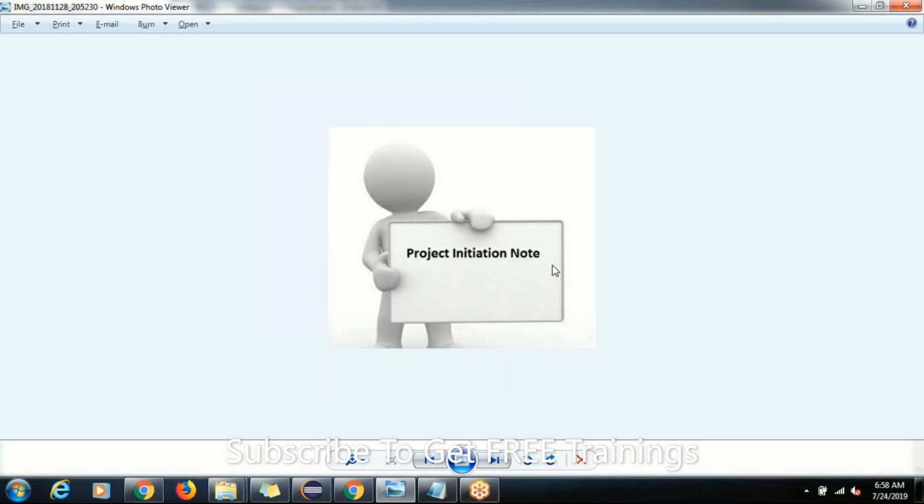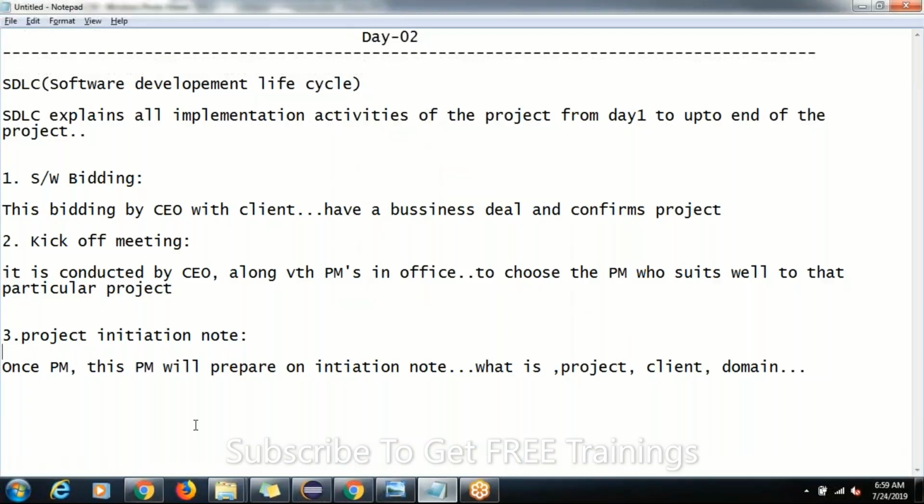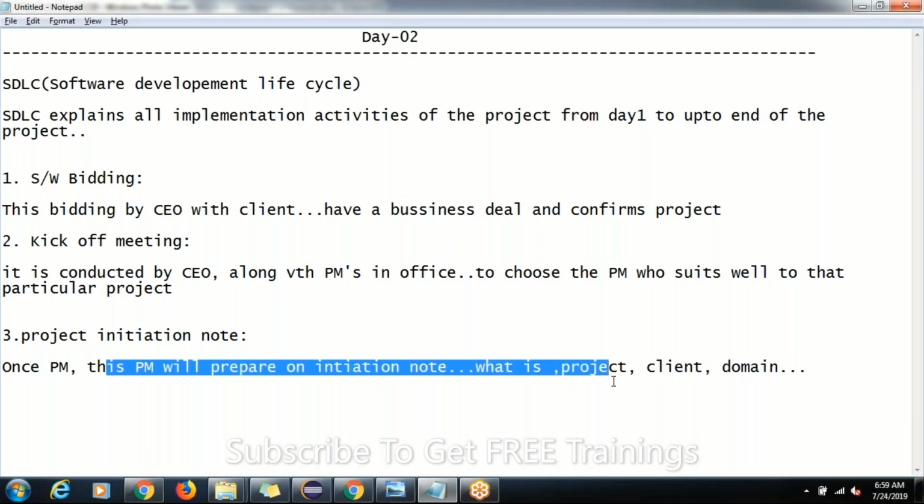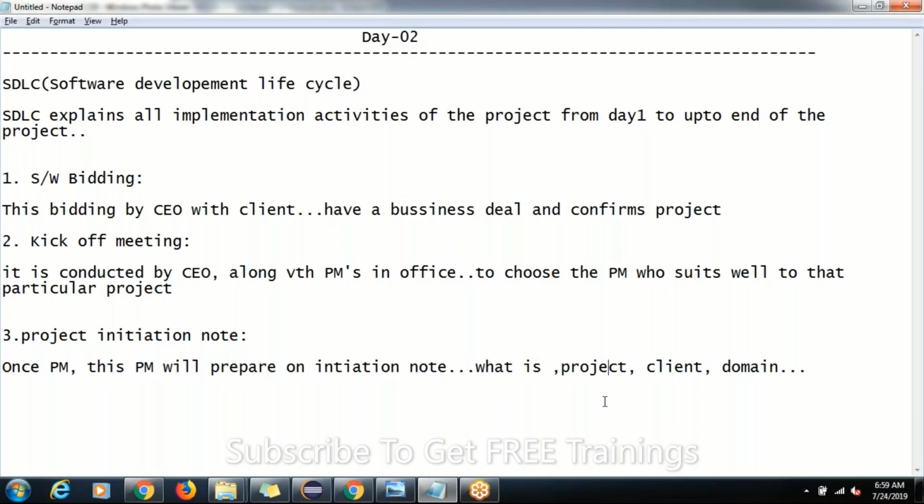And what does this note consist of? Simple basic information: we got a new project, this is the project, this is the client giving us the project, and in this domain we have to work. The basic information of the project will be prepared as one document, and that note will be sent to all the people in the office, to the leads, managers, experts, and seniors, saying we got a new project, guys, and this is the initiation note. Just for information, we got a new project to our office.